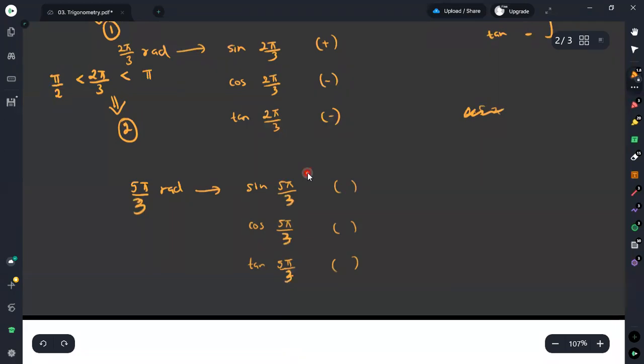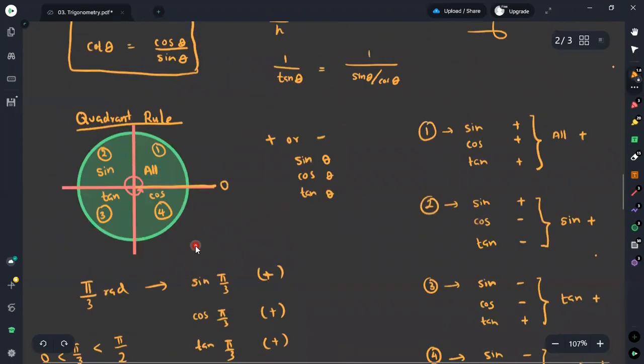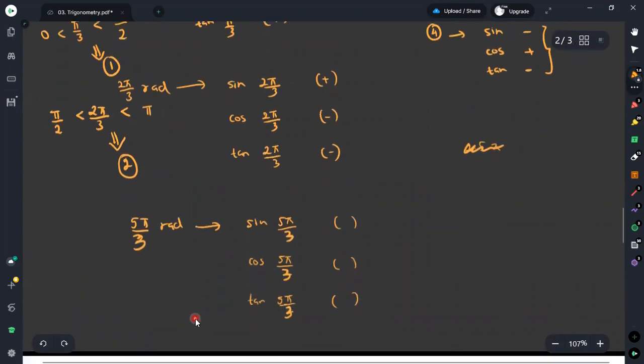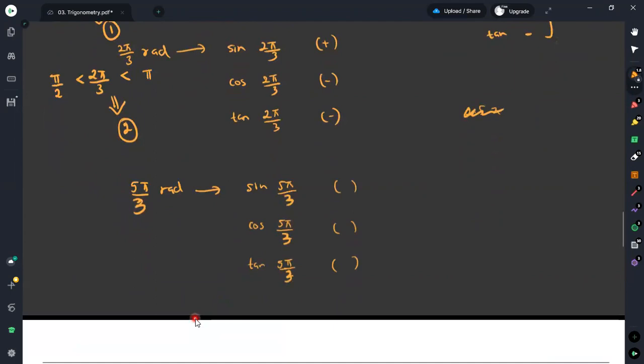First we need to identify where this is located: 5π divided by 3 radians. You can have an idea just based on degrees, or else you can simply use these fractions.